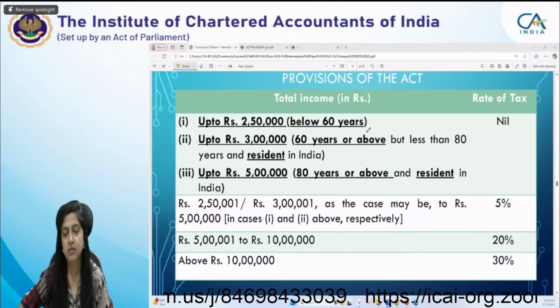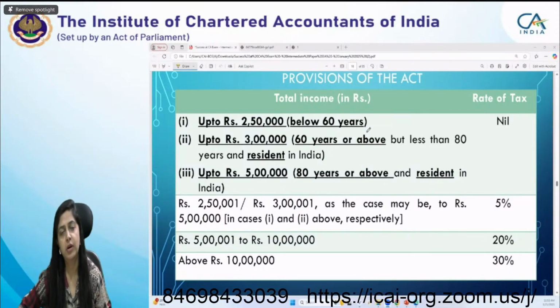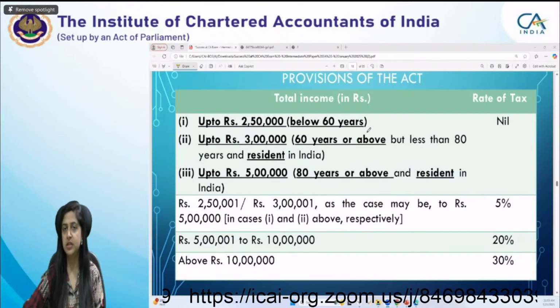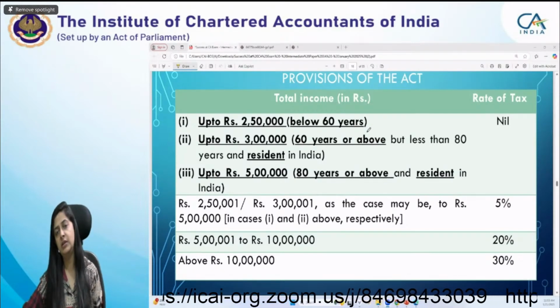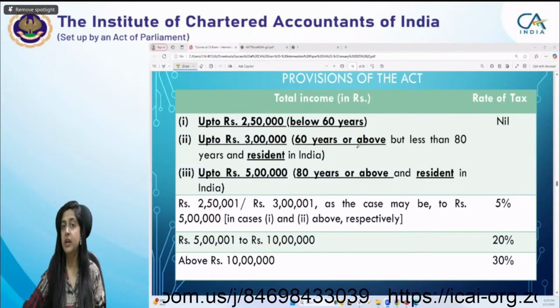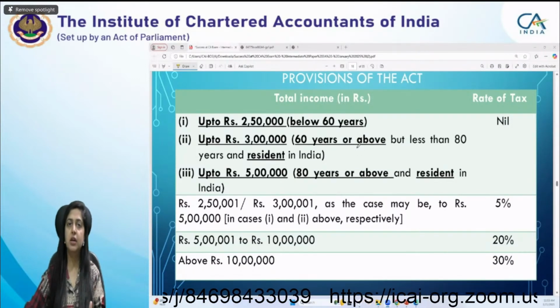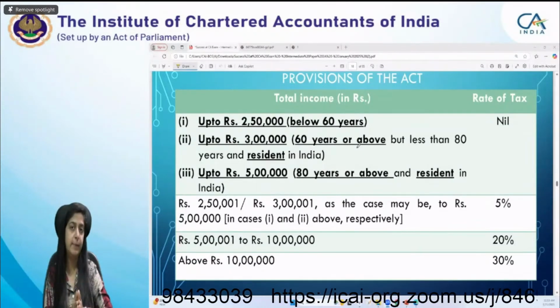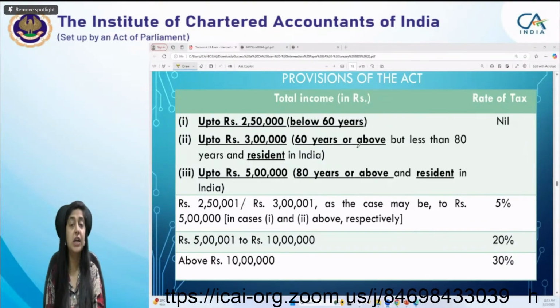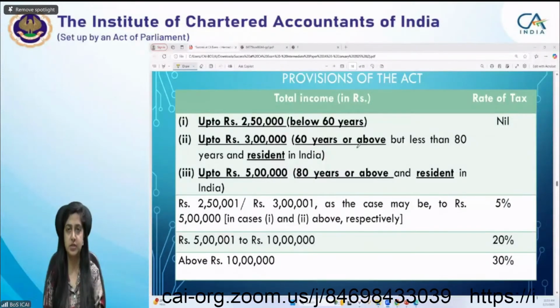Then it's a nil rate. Then subsequently it's 5% up to 5 lakh. Then 5 to 10 it's 20%. Then above 10 it's 30%. One very important thing, which is not applicable in case of the default tax regime and which is applicable in the normal provisions of the Act, is the AMT provisions.